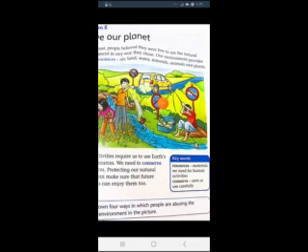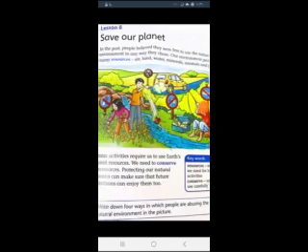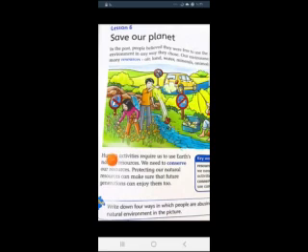So what should we do in order to save our planet and take care of natural resources? Let us read how to do this. Human activities require us to use Earth's natural resources. We need to conserve our resources. The word conserve means use them carefully and take care of them. So this is how to solve the problem of the careless use of natural resources: we should conserve our resources.